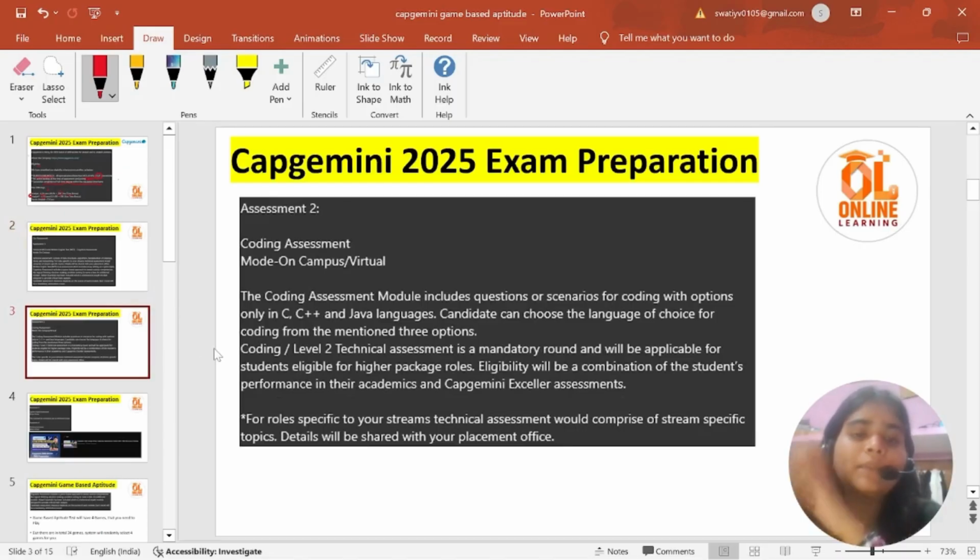The second assessment will be the coding assessment. In this, I think mostly you will be given two questions. One will be of easy level, the second of moderate level, and you don't have to worry because we have live sessions related to this also, so you can join those live sessions. You can write the code in any of the languages given to you: C, C++, and Java.